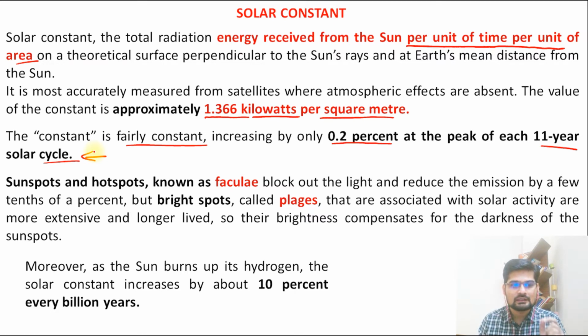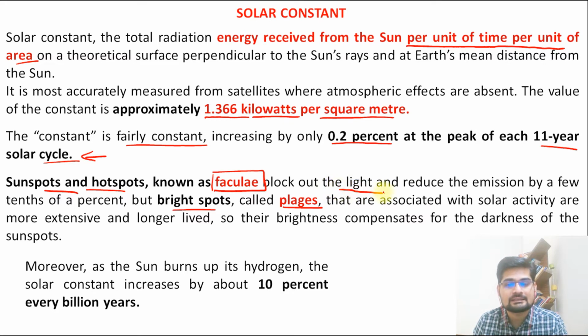A few concepts related to this are sunspots, that is hotspots, and faculae and plages. Now remember, what does a sunspot have to do with the solar constant? In the sunspot situation, it blocks out the light and reduces the emission by a few tenths of a percent, so a lesser amount of energy is received. Then bright spots, just the opposite, which are the plages, are the compensatory activity. More brightness is there, and it compensates for the darkness of the sunspots. That is how this entire balance exists in the solar cycle, which is calculated as 11 years.